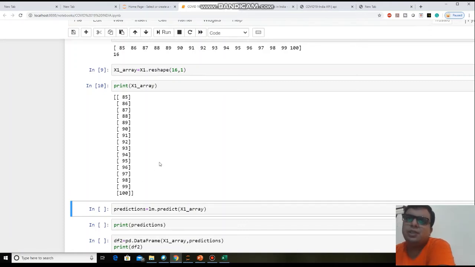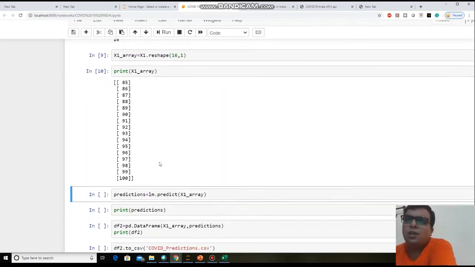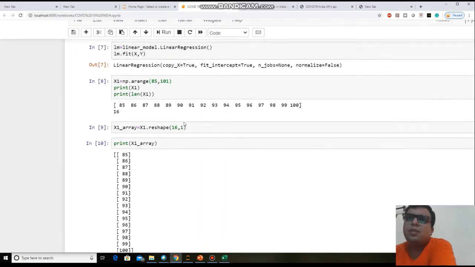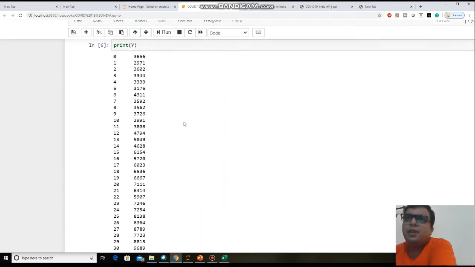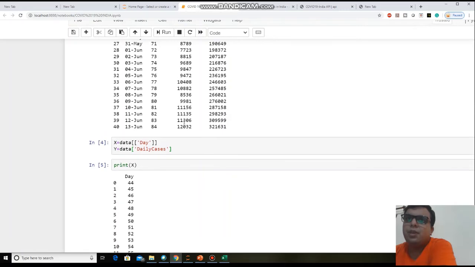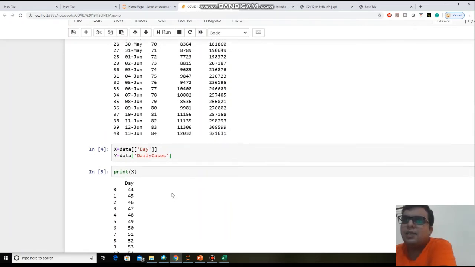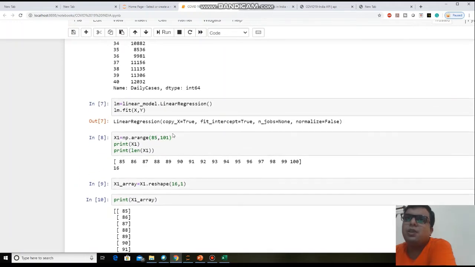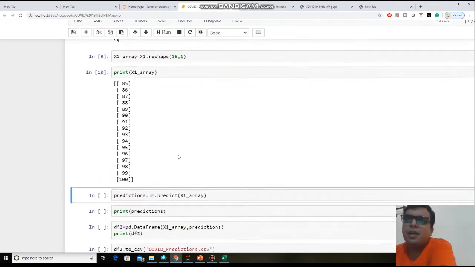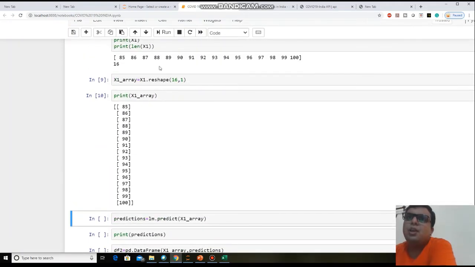Why I am doing this: your model is expecting a two-dimensional array for the input, because your x data is two-dimensional. That's why your model also accepts two-dimensional data. So I need to change this one-dimensional array to a two-dimensional array.